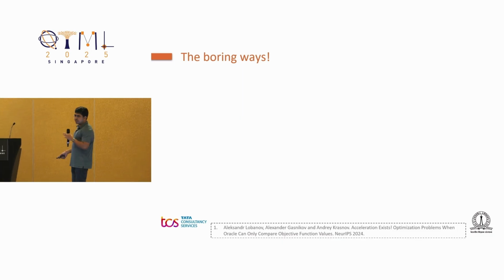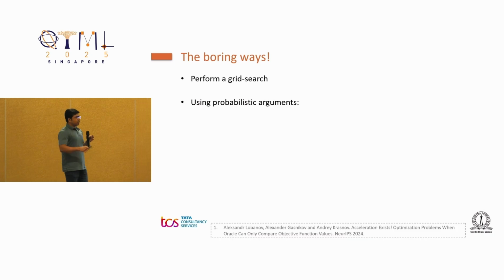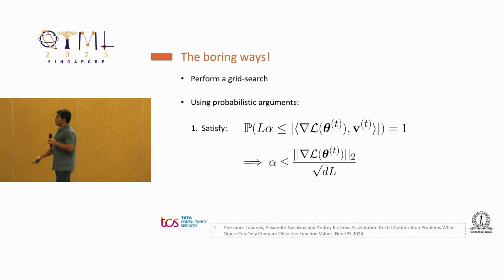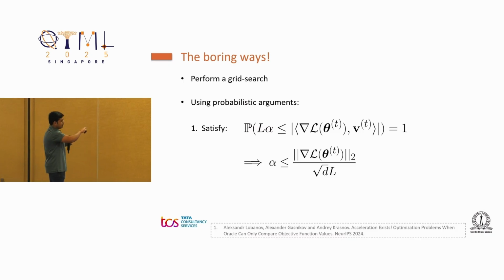The other ways that we can deal with these issues are the mundane ways. We can just perform a grid search over a range of step sizes, and select the best one. Or we can use some kind of probabilistic arguments. Like this is an event that L times alpha should be less than the absolute value of the directional derivative. And we can bound this probability so that it's always equal to 1.